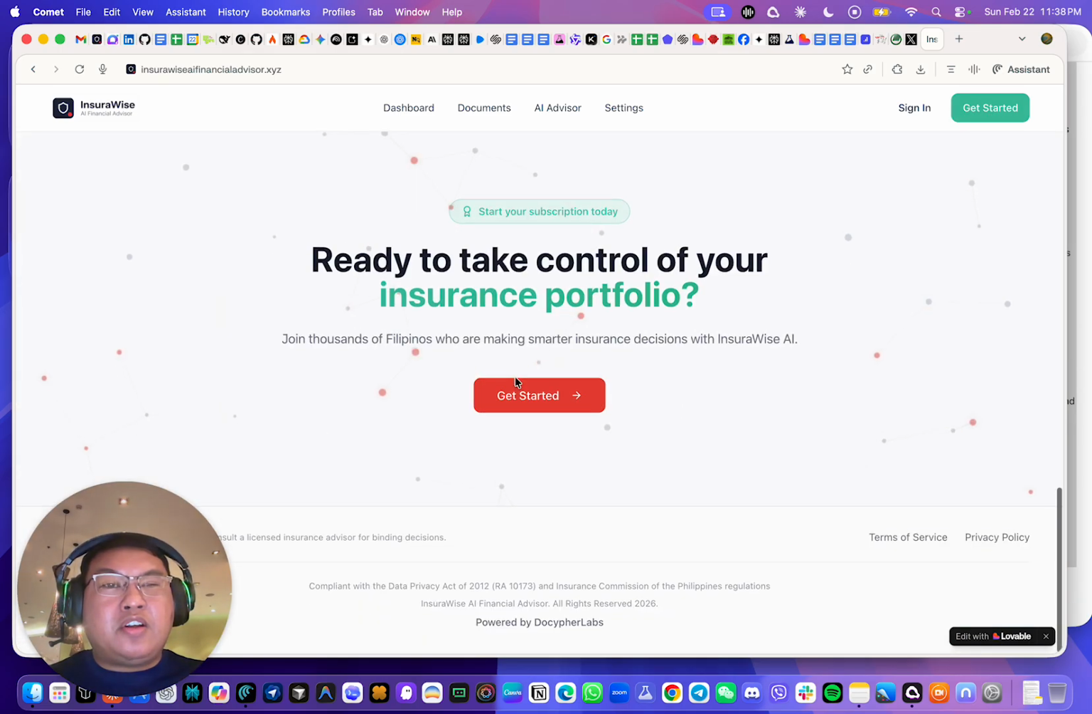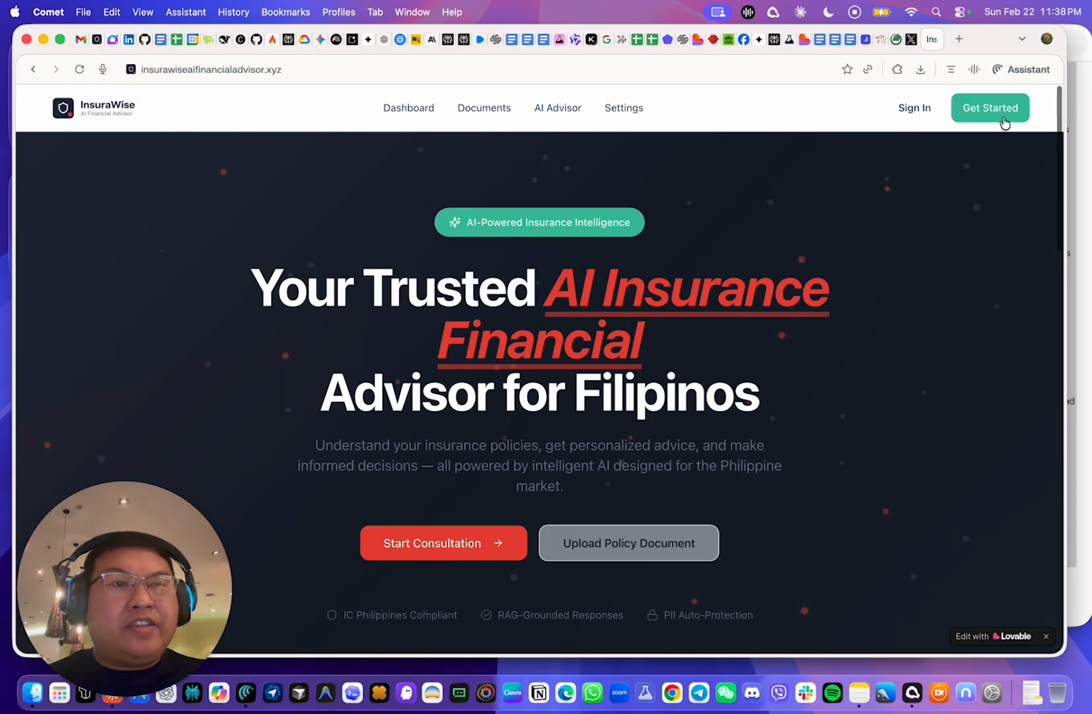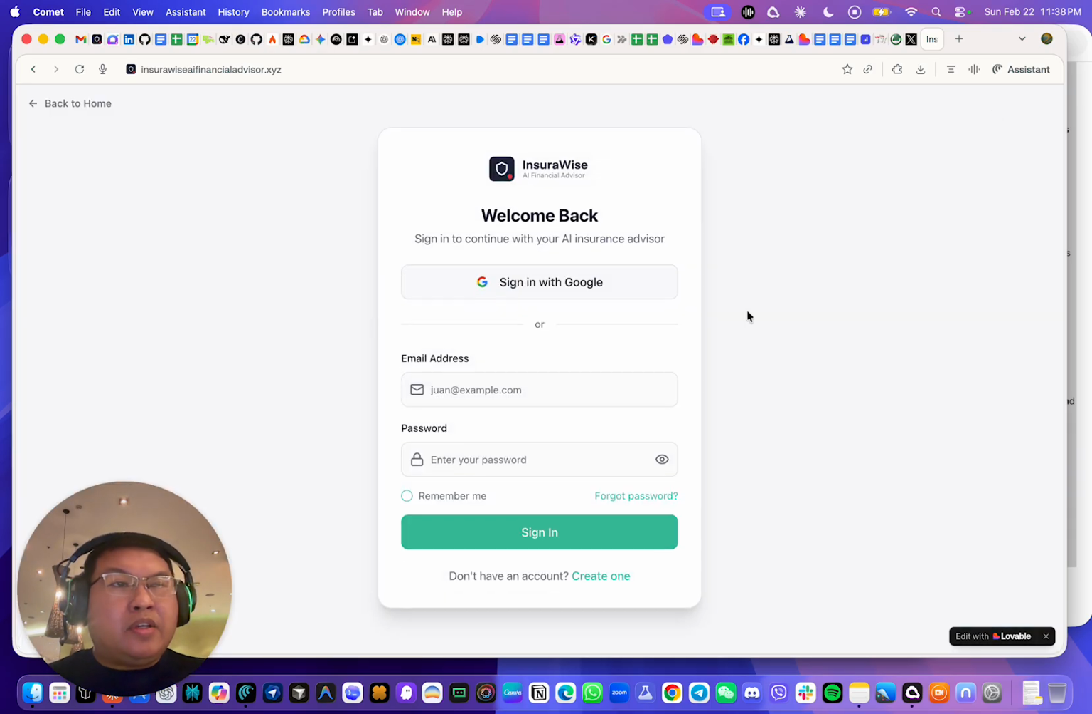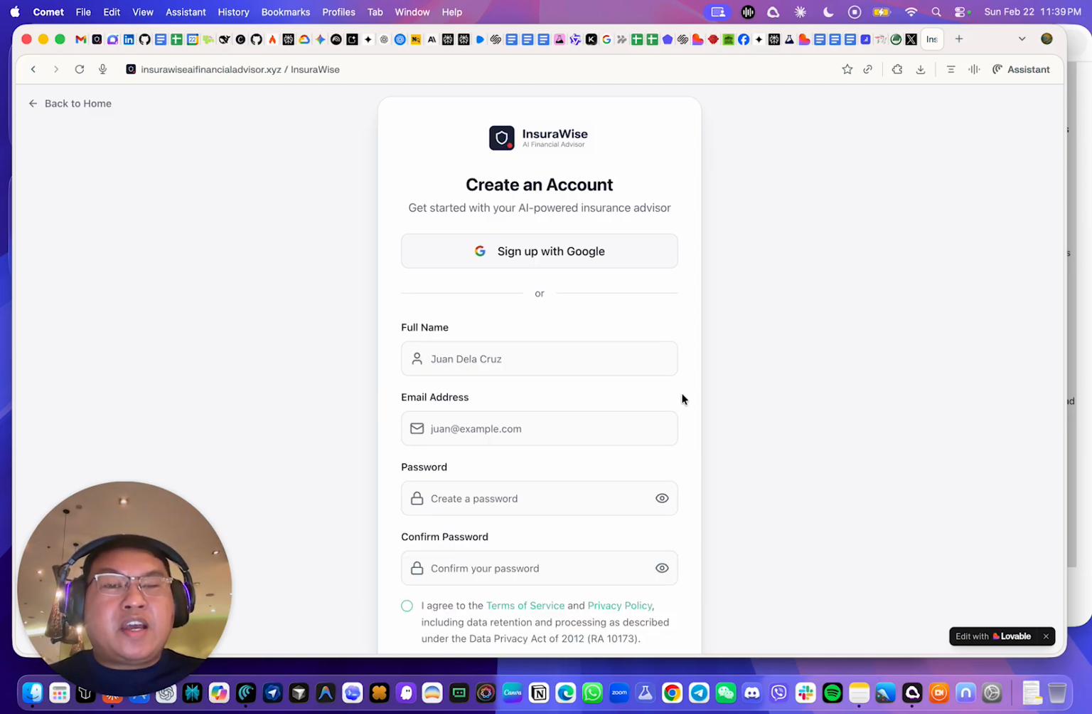You can also view the home page itself. So I'm going to show you where you can sign in. This is where you sign in. At the moment, we don't have integrations yet with Microsoft or any other platform. So at the moment, you can either sign in using an email or through your Gmail account. Now, you can also create an account here.